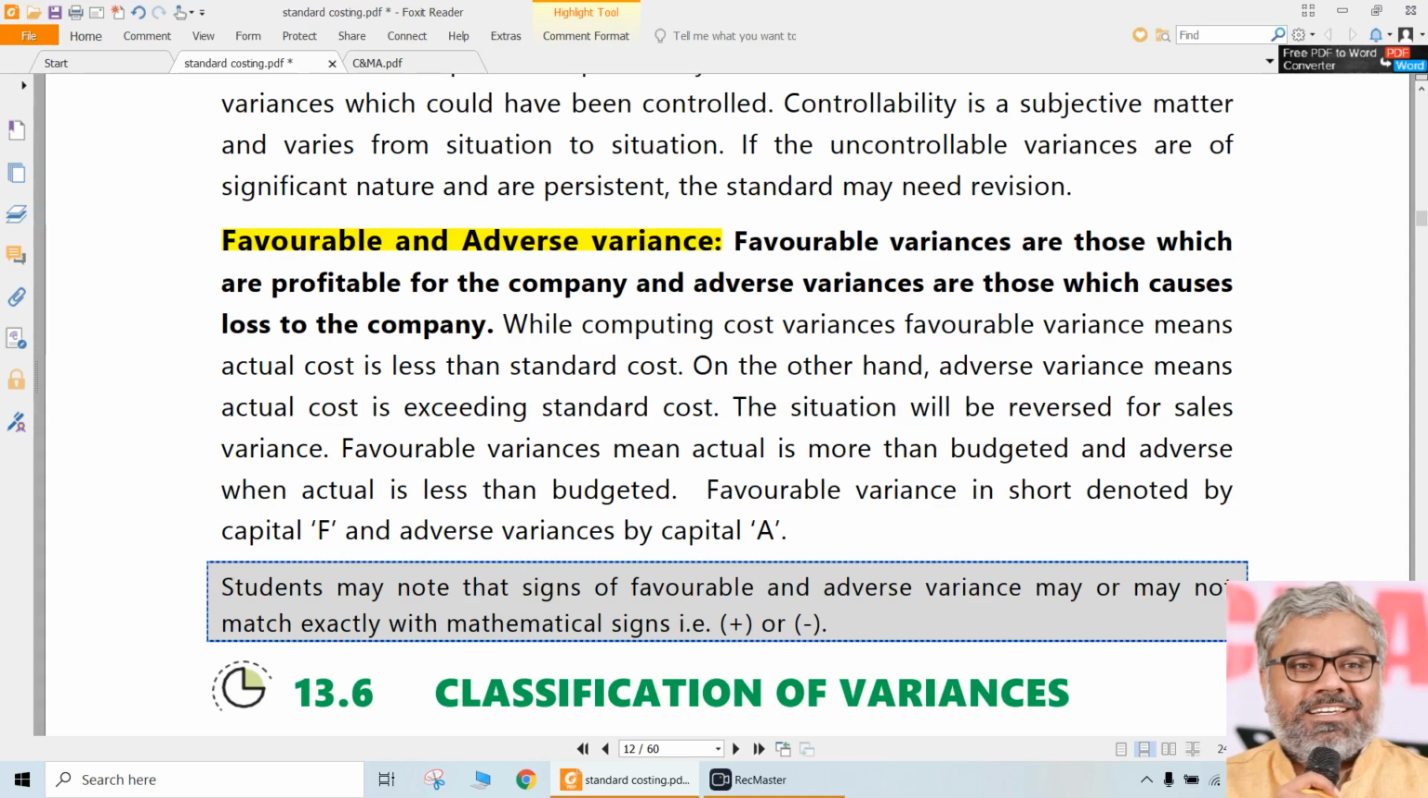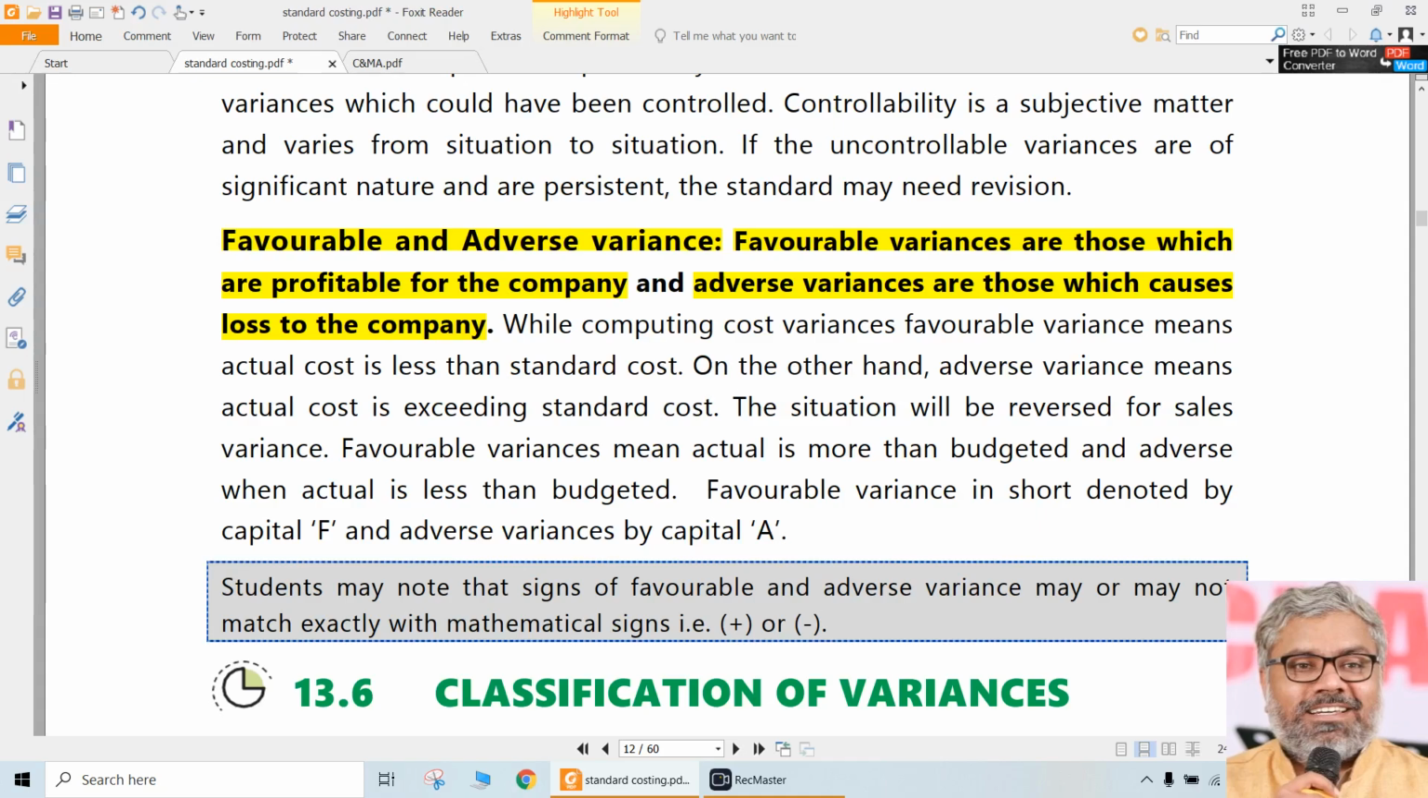Favorable variances mean what, and adverse variances mean what? The name itself indicates it. Favorable variances are those which are profitable for the company. Adverse variances are those which cause loss to the company. Simple. Those which are beneficial to the organization are called favorable, and those which are going to cost the organization more are called adverse.